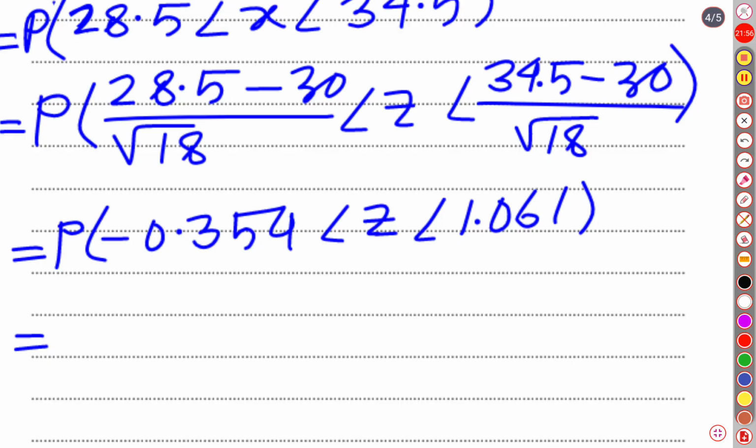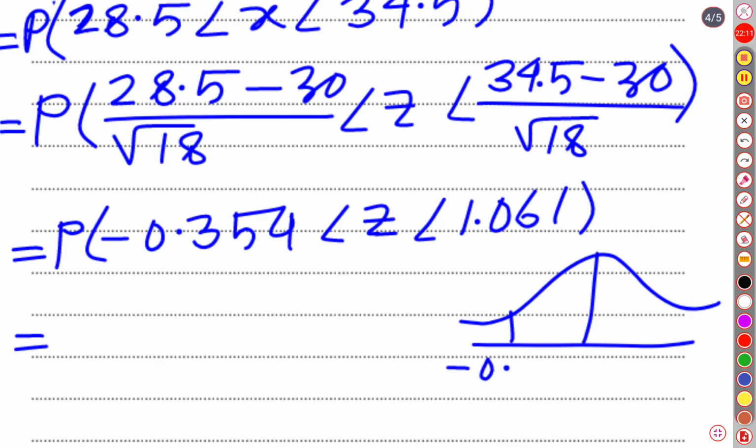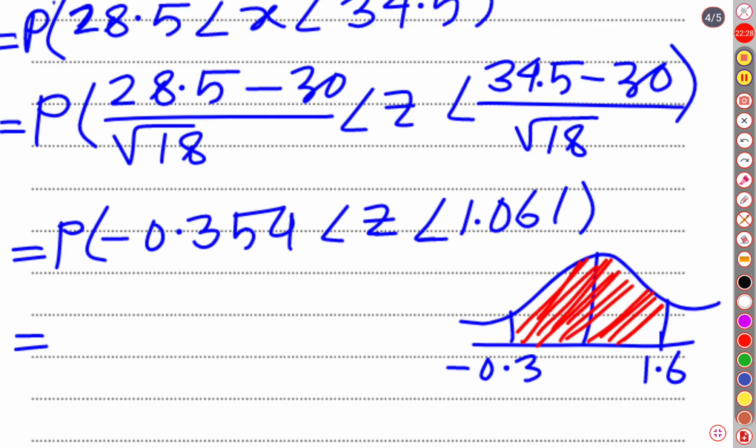Now if I draw a graph, suppose this is our graph. The first z score is negative, which will lie on the left side, it is negative 0.354, and the positive z score is 1.06. We are going to find the probability between negative 0.354 and 1.06. This red shaded zone is our probability.